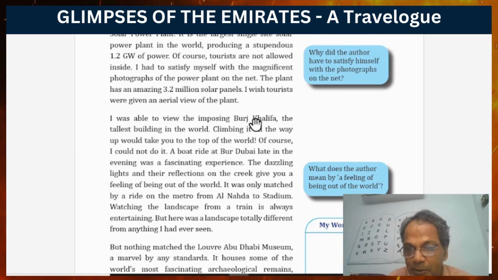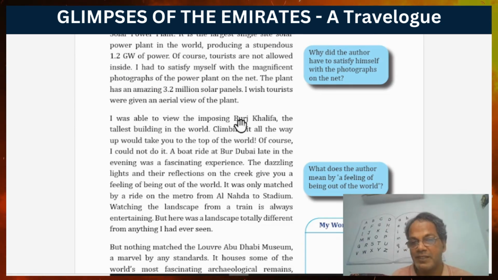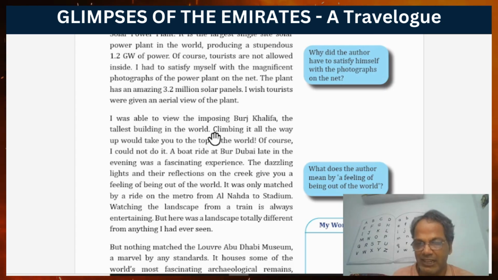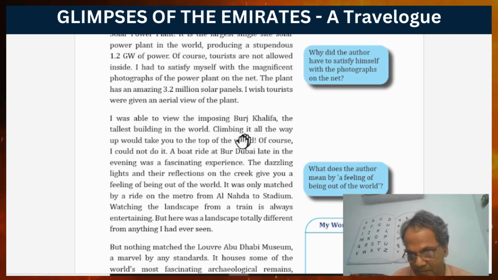What is that? Burj Khalifa. Imposing means wonderful, huge, gigantic, magnificent. Burj Khalifa, the tallest building in the world. We know that Burj Khalifa is the tallest building in the world.